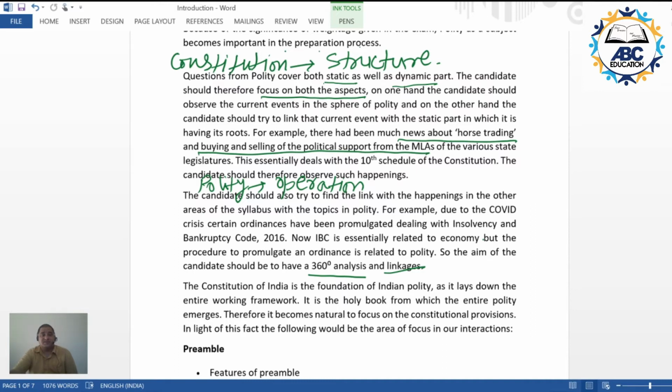Now what is this? This is the dynamic aspect. But what is talked about in the Constitution in this regard is the 10th Schedule. I hope now you are able to understand how you have to link the dynamic aspect with the static aspect.